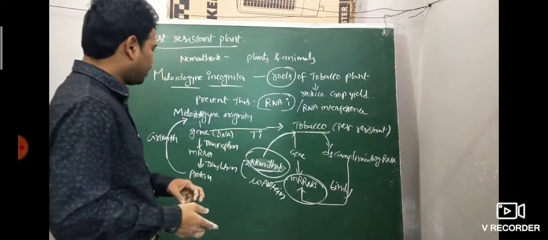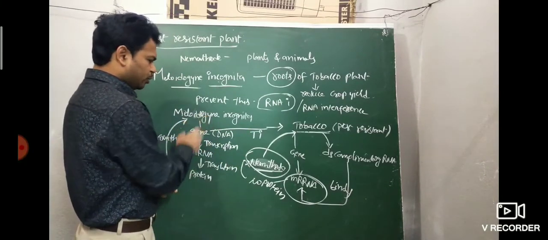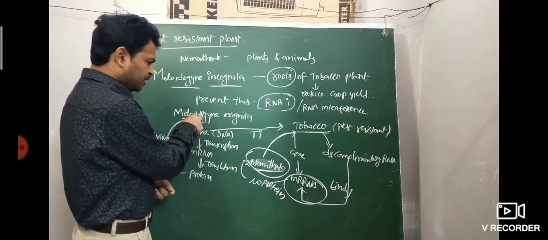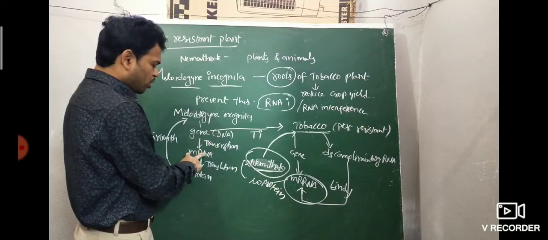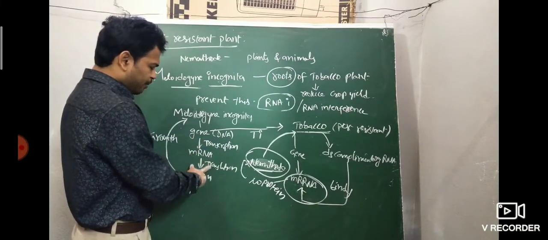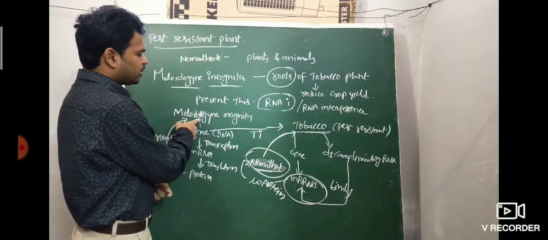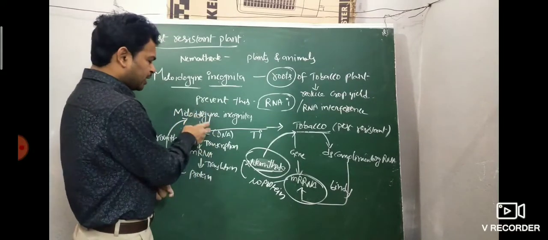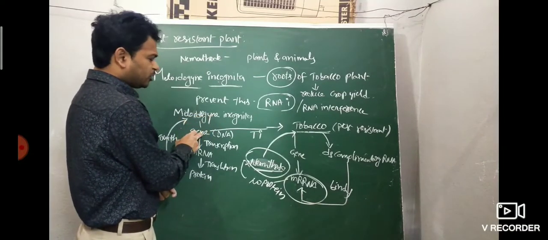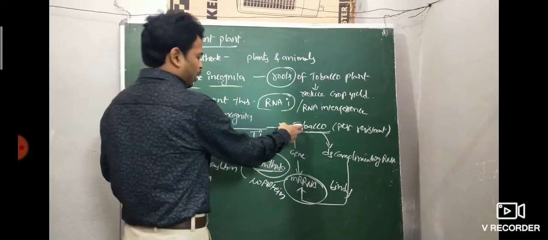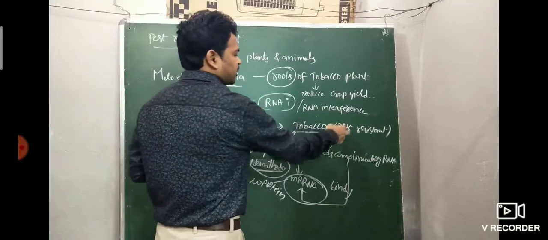I am going to revise this. Meloidogyne incognita is a nematode. Its gene is DNA, which produces mRNA, and the mRNA gives the protein helpful for the growth of the nematode. The gene responsible for its growth is isolated and transferred into the tobacco plant through the Ti plasmid vector. Now the tobacco is a pest resistant plant.